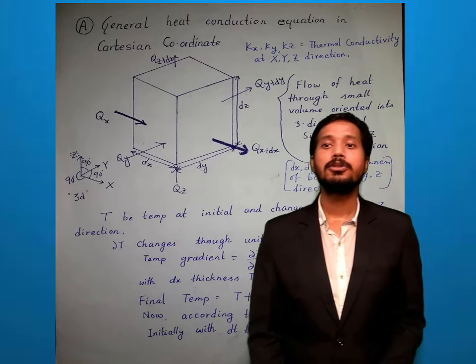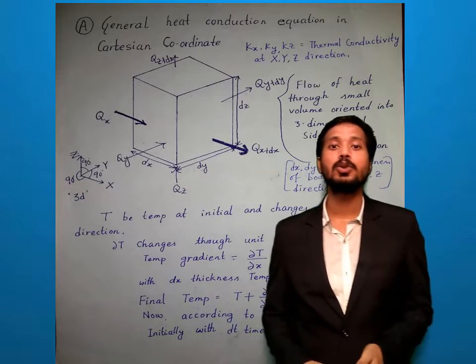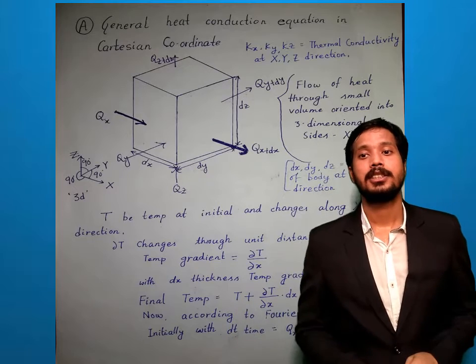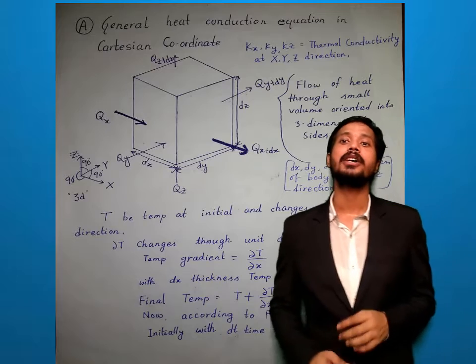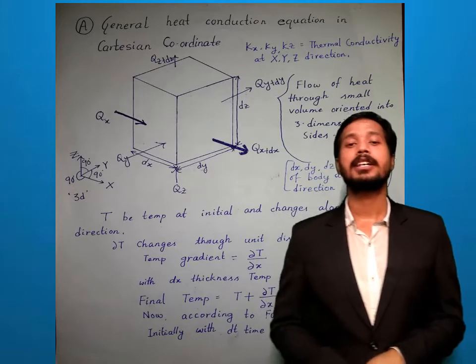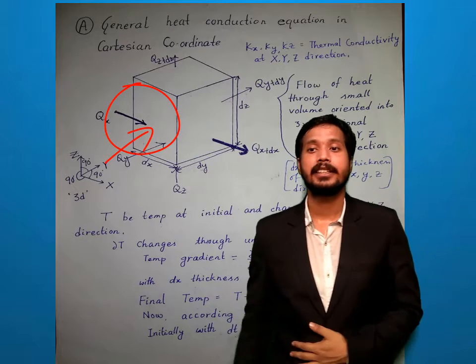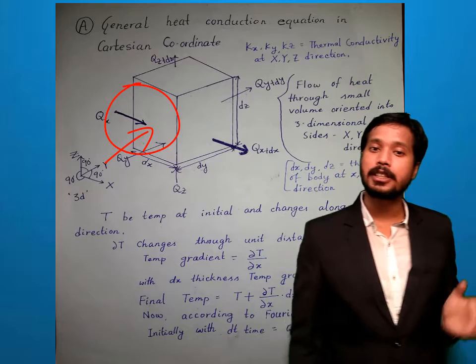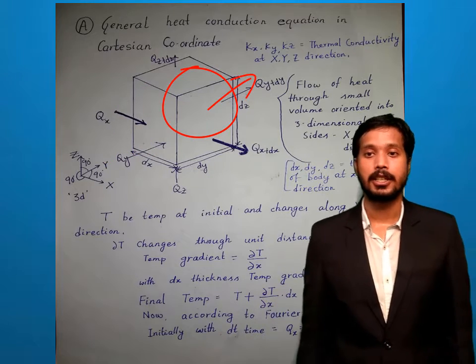Now if Qy heat is transferred through dy distance, then from where will the heat come? Heat will come at xz direction. Again heat goes out in xz direction.